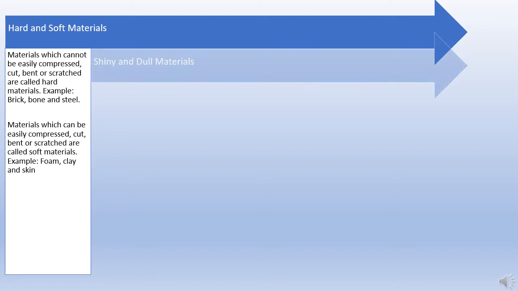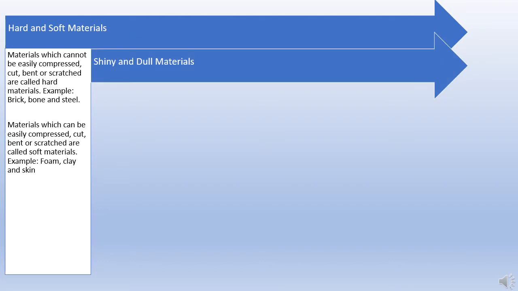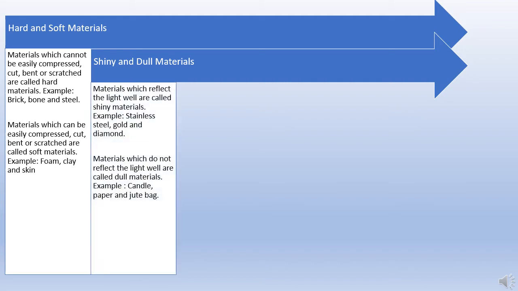Next, move on to shiny and dull material. Now, materials which reflect the light well are called shiny material. Now, for example, you take gold and diamond. So, they always shine in the light. Whereas material which do not reflect the light well are called dull material. So, you take example of candle, paper or jute bag. These will not shine in the light.